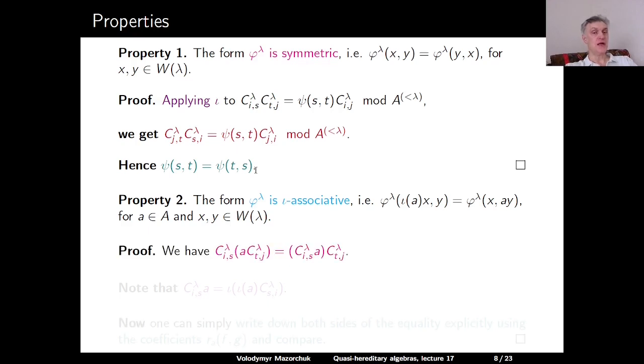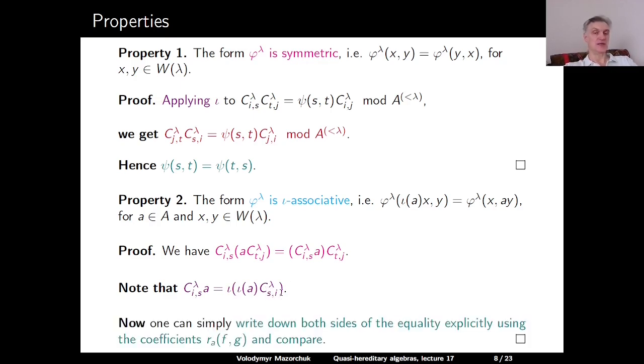Proof: we look at the product c upper lambda (I, s) times a times c upper lambda (t, j). By the associativity of our multiplication, we can compute this in two different ways. So we can bracket the last two factors first or the first two factors first. And also let us note that c upper lambda (I, s) times a is equal to iota applied to iota of a times c upper lambda (s, I).